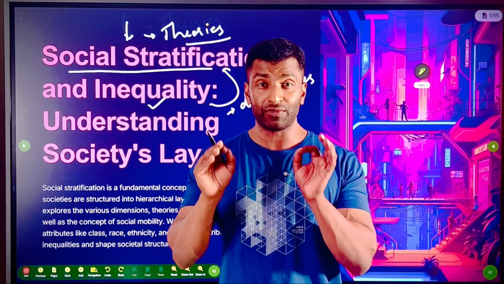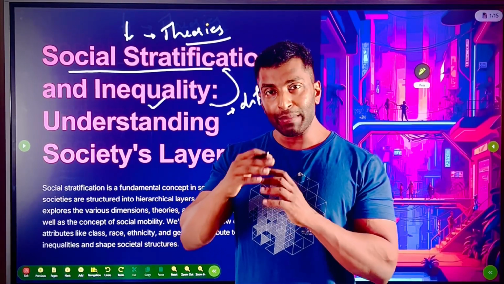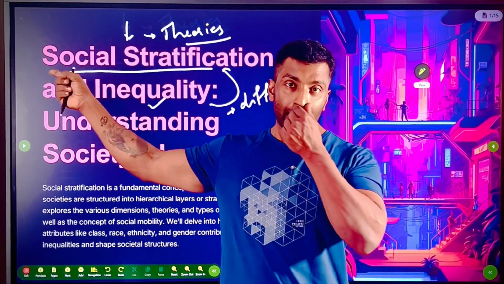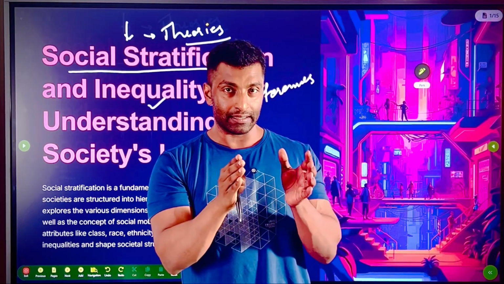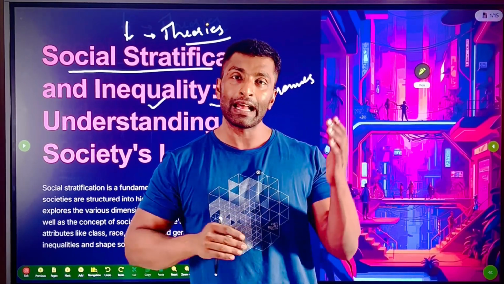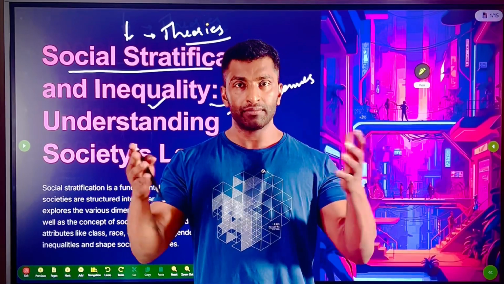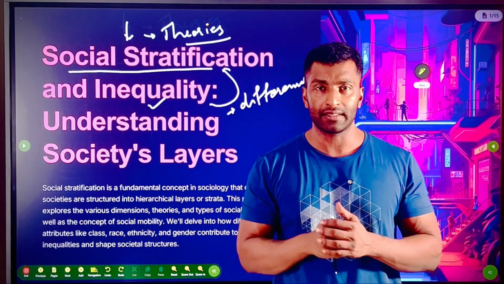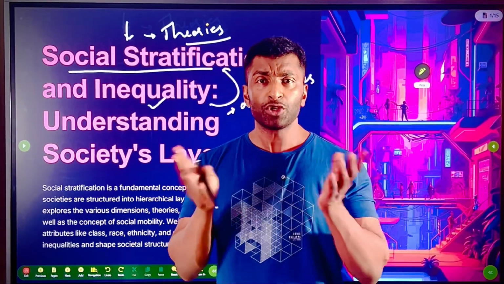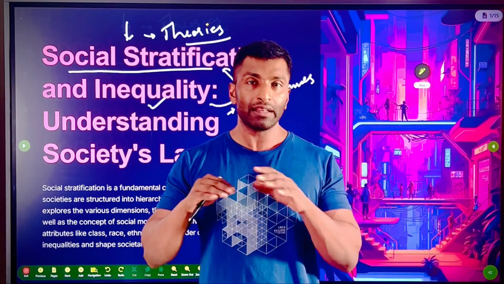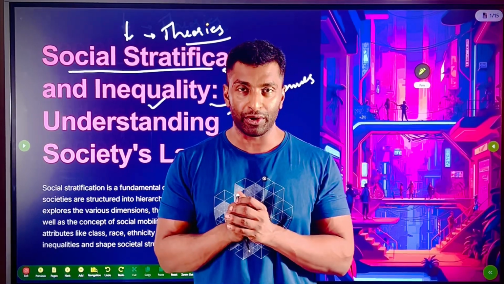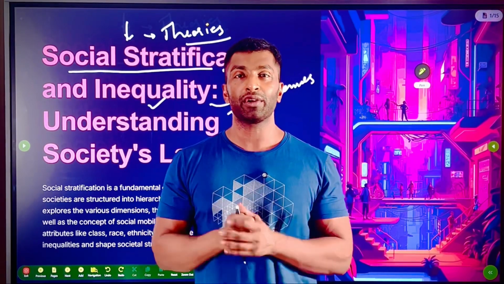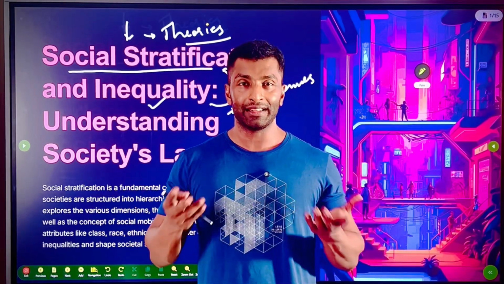Now remember these words very carefully, because you need to make it very clear when you're writing the paper. Social stratification is what we are going to discuss, and I'm going to take it from basic differences. When I simply say differences, it can be natural, like male, female. Social difference, like food styles and housing patterns. Here, there is no superiority or inferiority, right? Male, female, when we normally talk about sex, there is no superiority or inferiority. North Indian housing pattern, South Indian housing pattern, these are differences. No superiority or inferiority, preferability, or rejection like that.